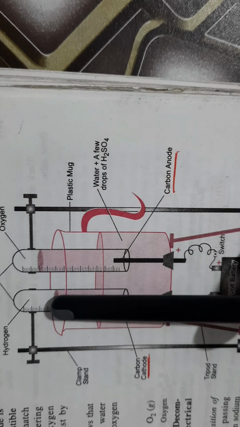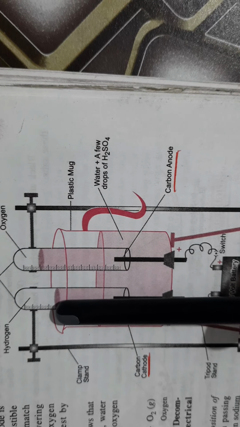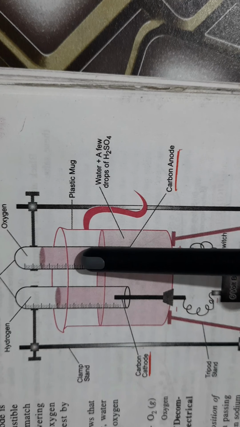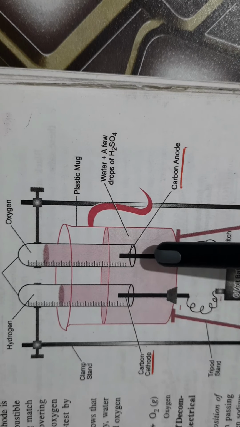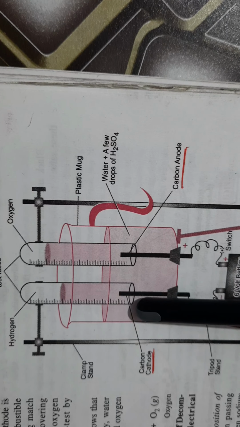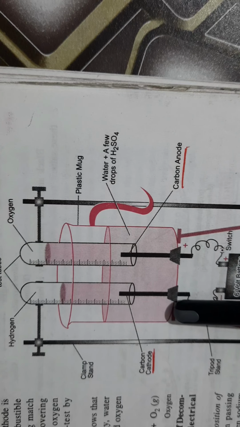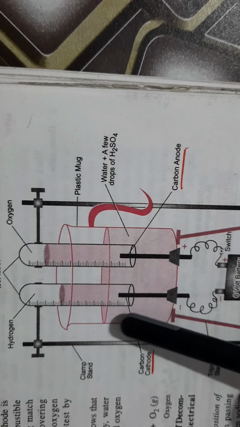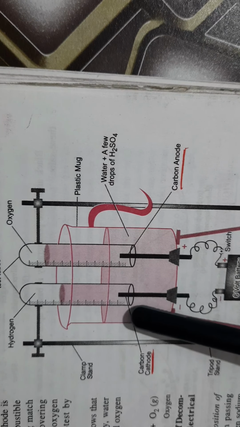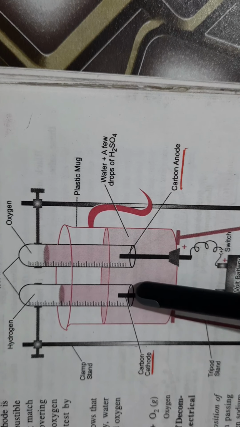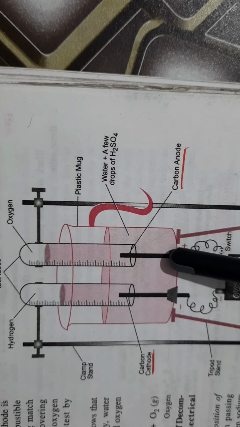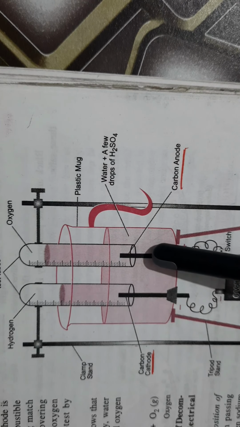Then we have to take 2 graduated test tubes filled with water, and invert these test tubes over these 2 electrodes in such a manner that their openings partially cover these electrodes. See, these test tubes are partially covering these electrodes. Most of the part of these electrodes is not covered with test tubes. It is partially covered only. Fine.